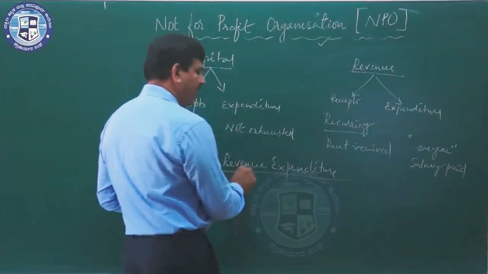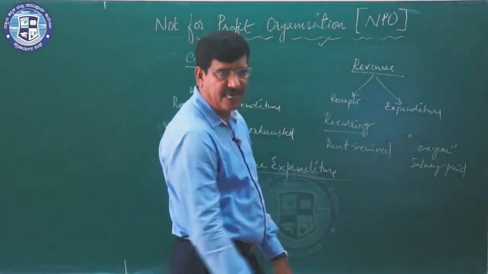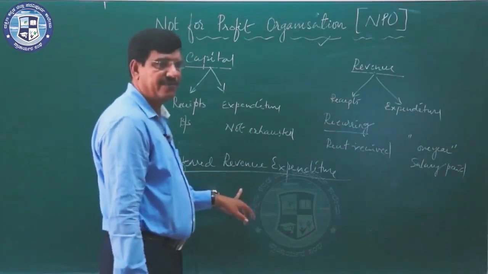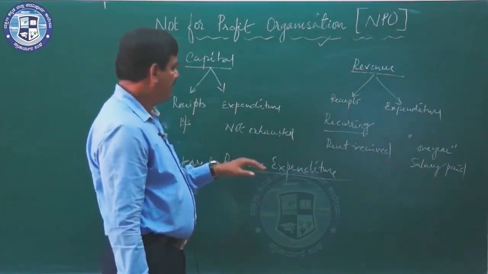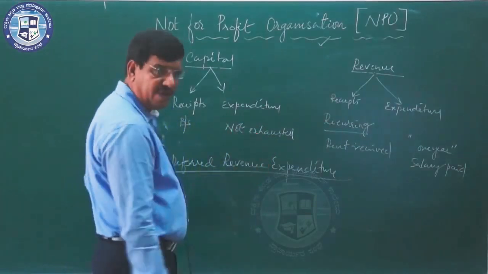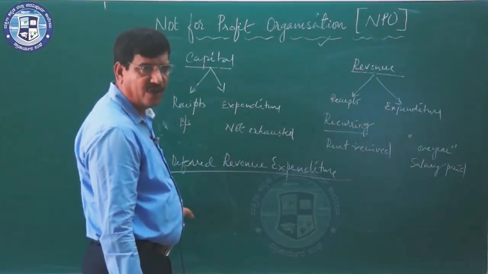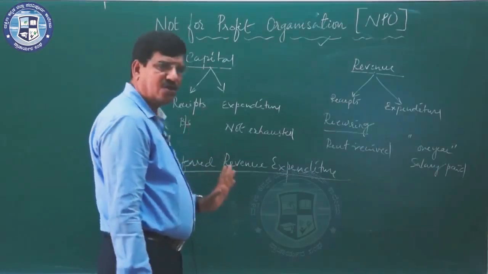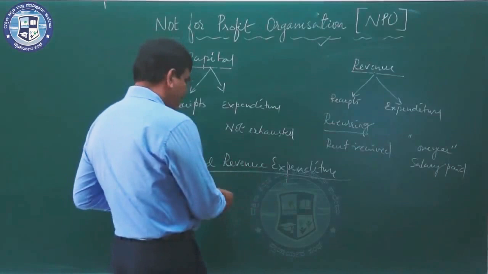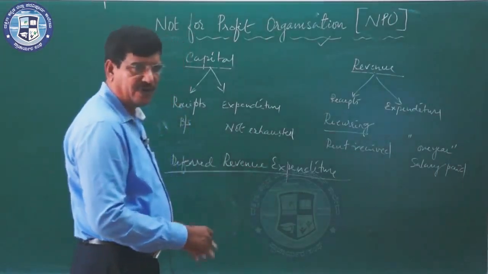they are called deferred revenue expenditures. The examples may be huge amount spent on advertisement, or the heavy repairs to any old assets, or preliminary expenses, or loss of extraordinary nature, if any. So these are the examples of deferred revenue expenditure.